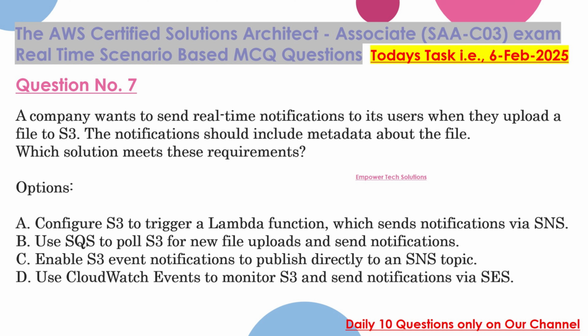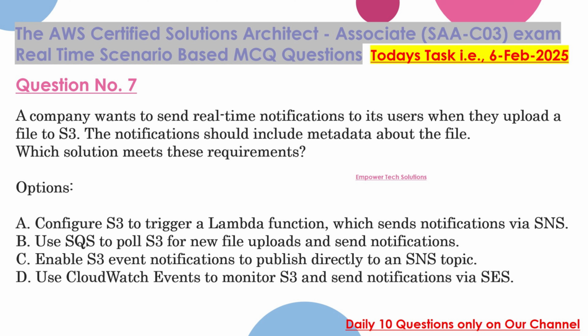Question 7. A company wants to send real-time notifications to its users when they upload a file to S3. The notifications should include metadata about the file. Which solution meets these requirements? Options: A. Configure S3 to trigger a Lambda function, which sends notifications via SNS. B. Use SQS to pull S3 for new file uploads and send notifications.